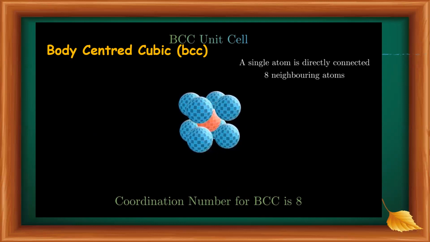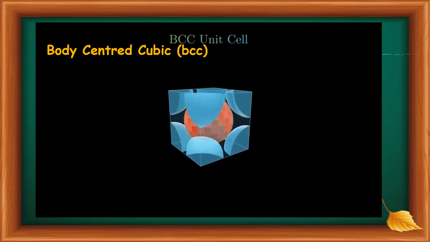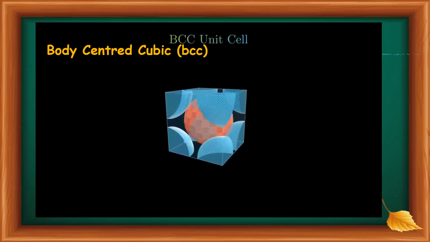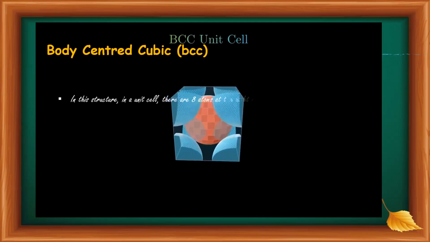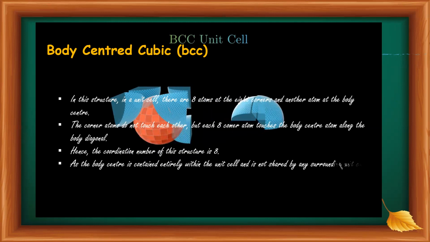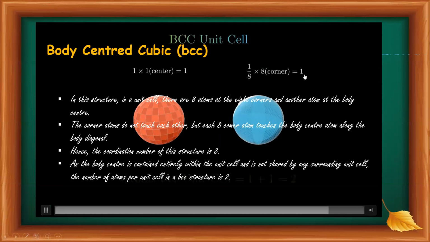Then the coordination number for BCC is 8. The total atoms contained in the unit cell is equal to 1 by 8 into 8 corners gives 1 atom.